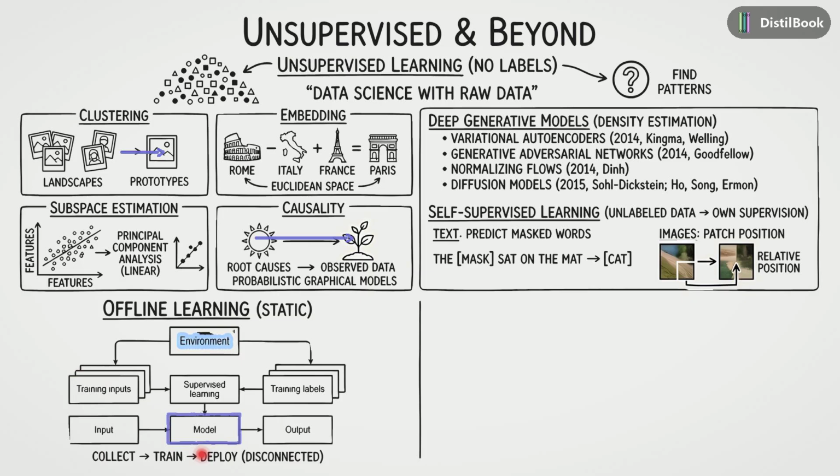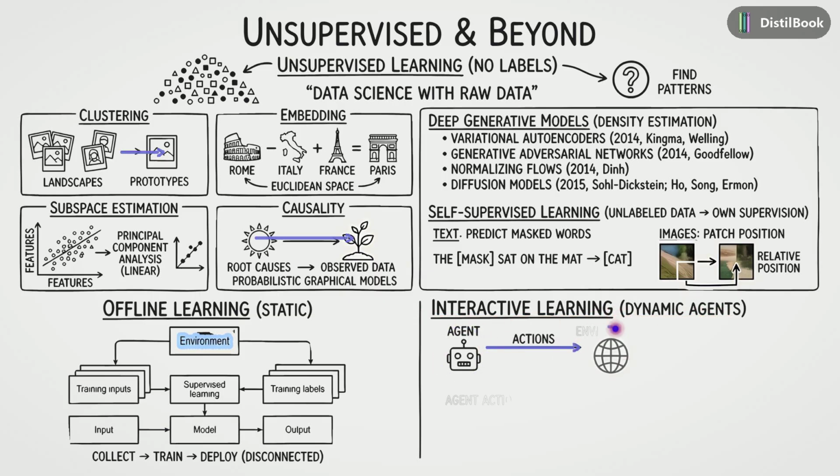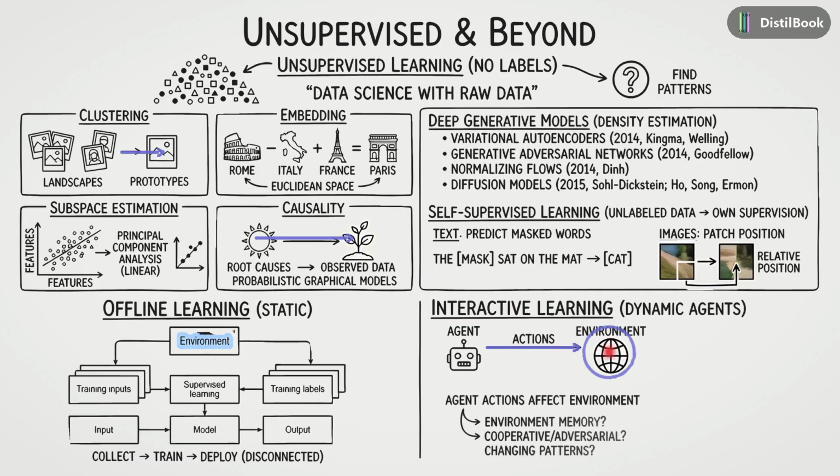But the real world is dynamic. Look at the bottom right, interactive learning. Here, we build dynamic agents. Notice the loop here. The agent takes actions that affect the environment. Because the agent changes the environment, the state and data coming back also change.